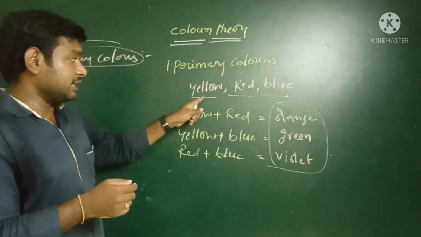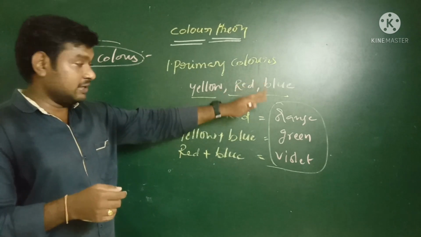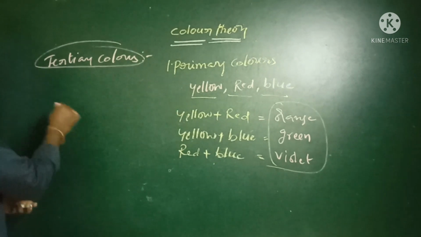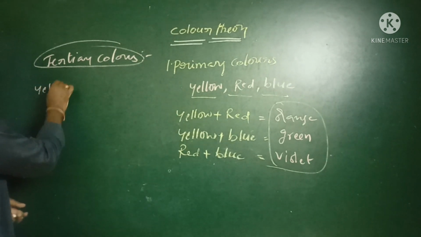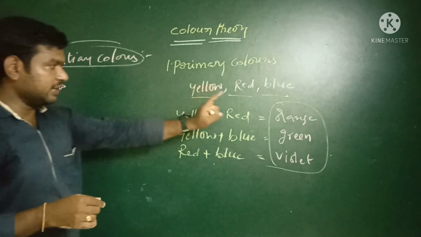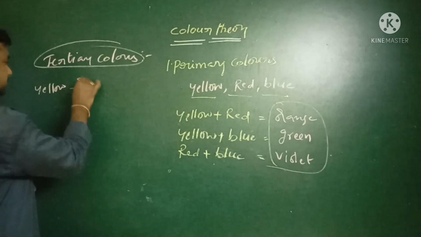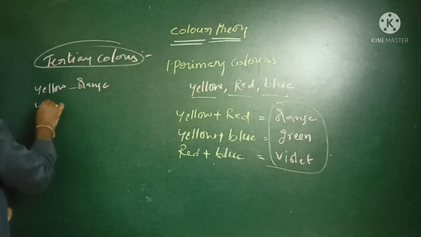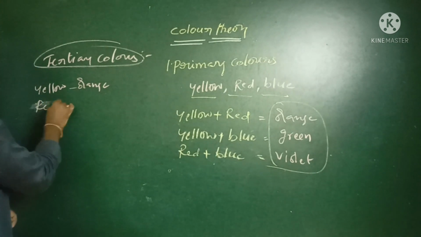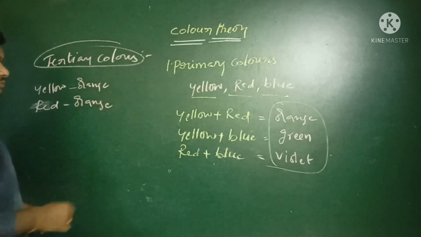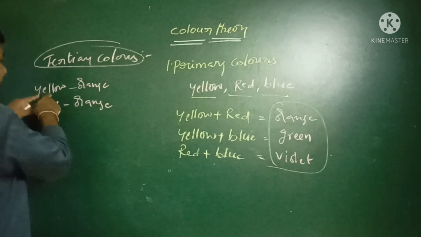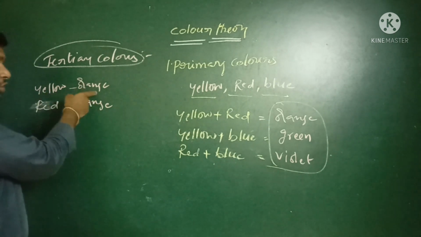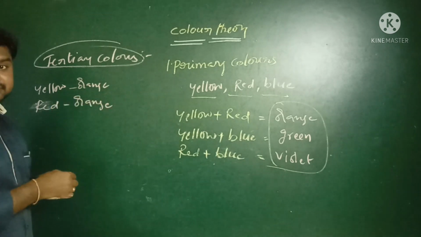Okay, children? Already we know yellow, red, blue. These are the primary colors. Orange, green, violet. These are the secondary colors. Look at here. Yellow, orange. This is one of the tertiary colors. And next, red, orange. This is one of the set in the tertiary colors. Yellow, orange: yellow from the primary, orange from the secondary. Yellow, orange color and red, orange color.